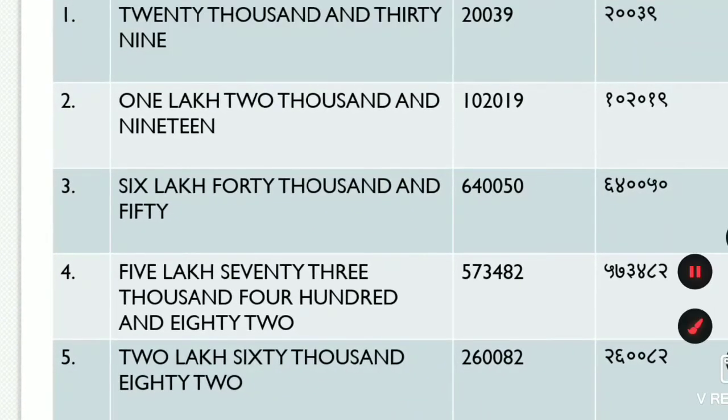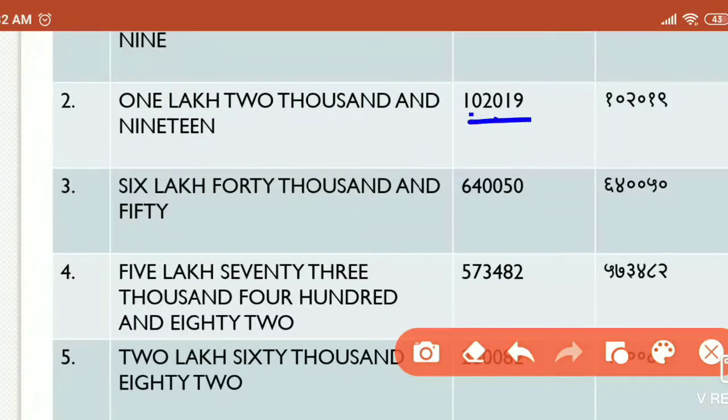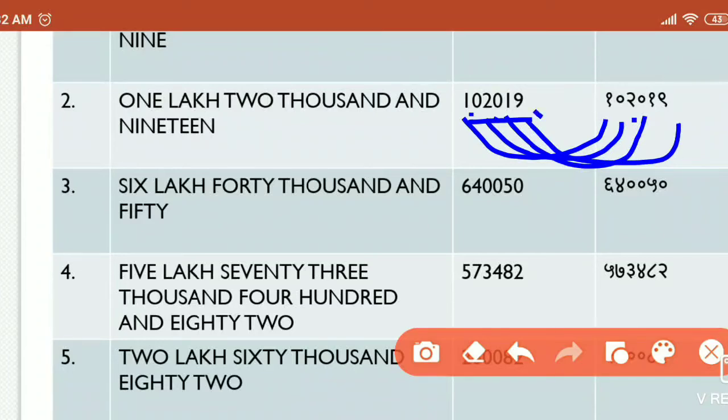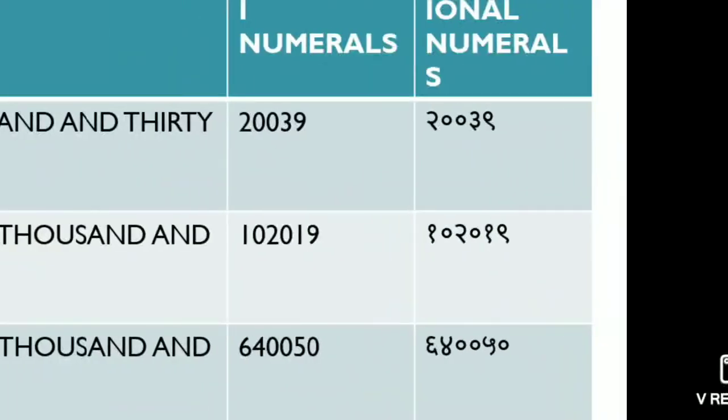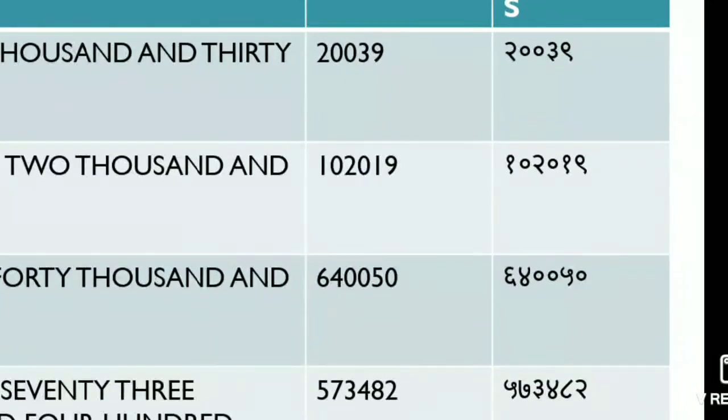Second example is 1,02,019. So here 1,02,019 is the writing internationally. Same if we want to write in Marathi, this is the 1 lakh, then 0 written in this way, then 2, its writing is given here. We have to convert one by one, then 1, and last it is the 9. So this way we can convert the international numerals into the Devanagari numerals.